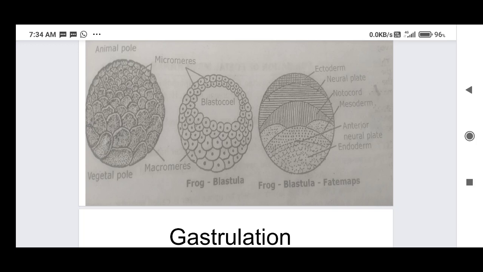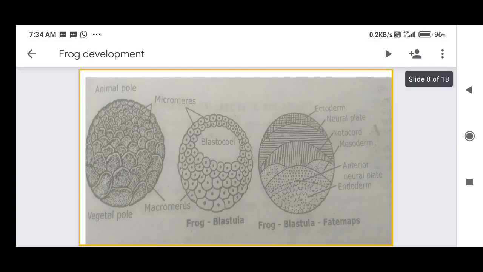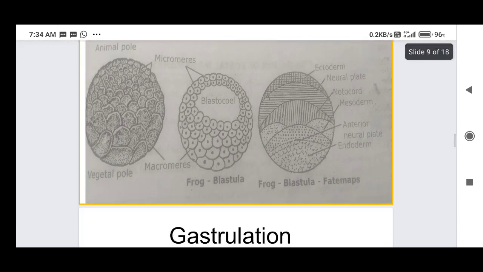So in the embryo, a particular region will develop a particular organ in the future. This phenomenon is called fate map.